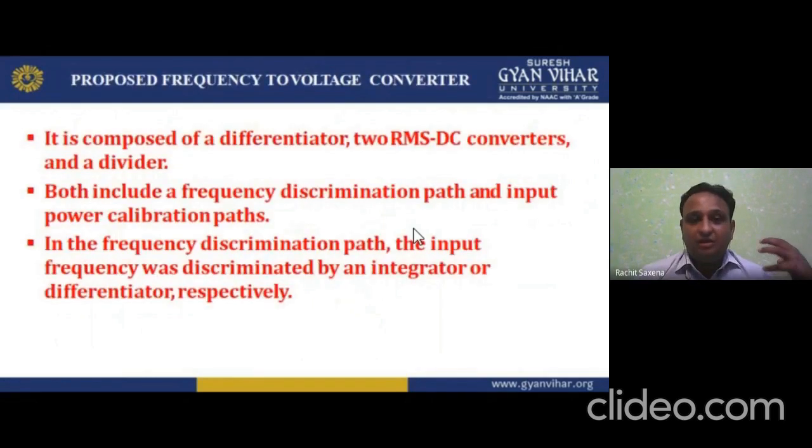Now, the proposed frequency to voltage converter is composed of a differentiator, two RMS DC converters, and a divider. Both include a frequency discrimination path and an input power calibration path. This is a very important part. Two parts are there: one is the frequency discrimination, and another is the input power calculation.